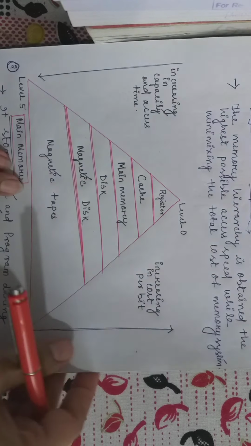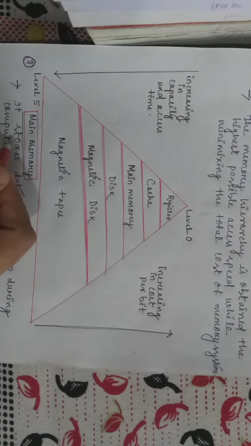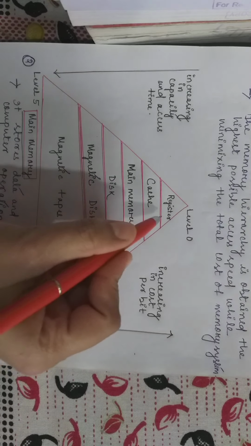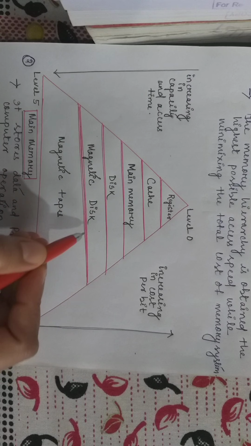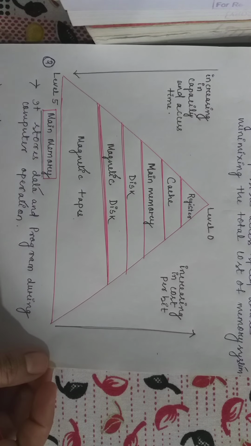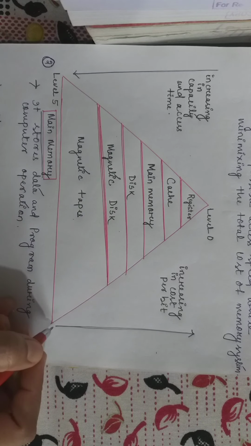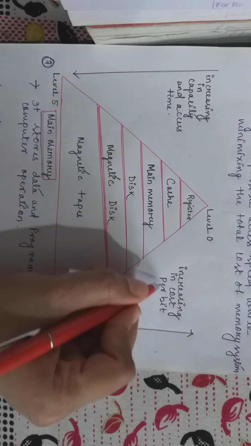This is the hierarchy structure of the memory. That means we are categorized from level 0 to level 5. First is register, then cache, then main memory, then disk, then magnetic disk, then magnetic tapes. When we go from level 5 to level 0, we can see that it increases the cost per bit.